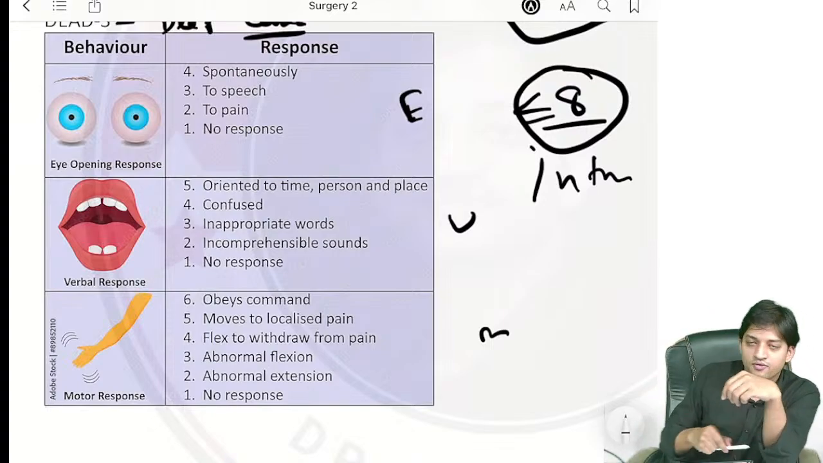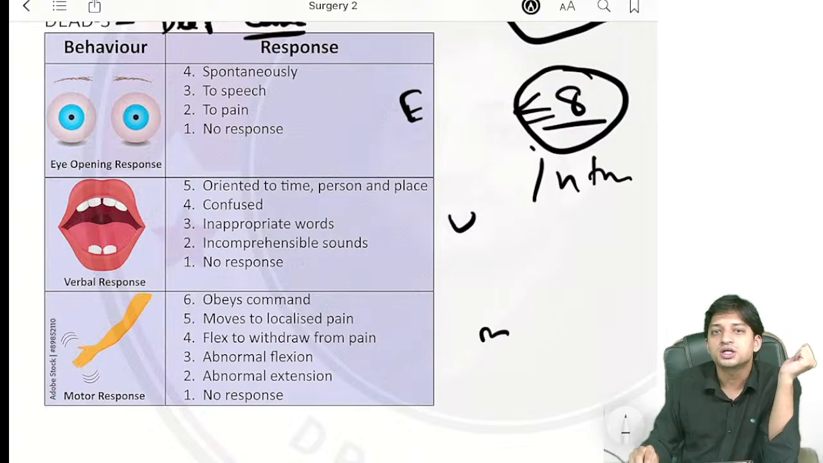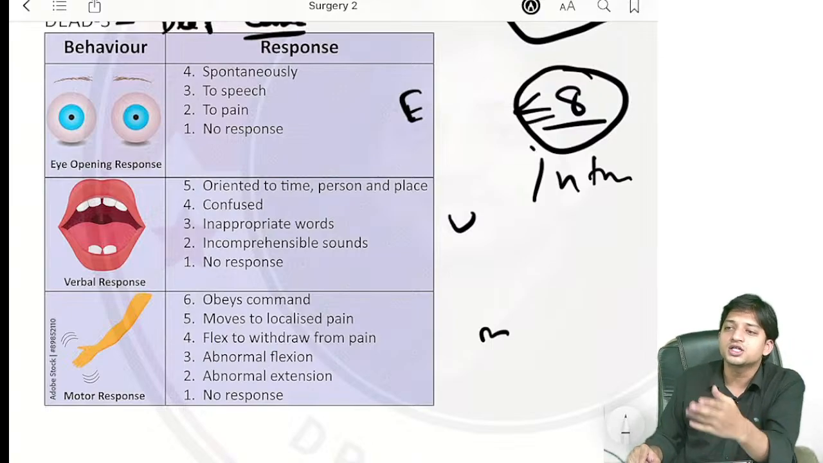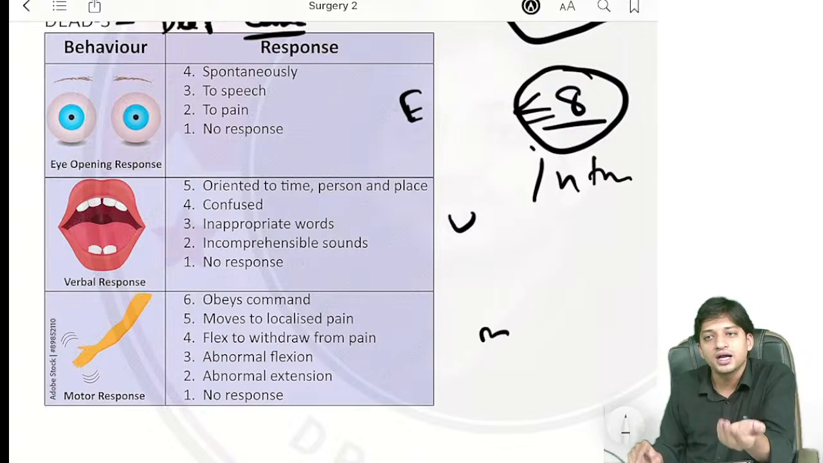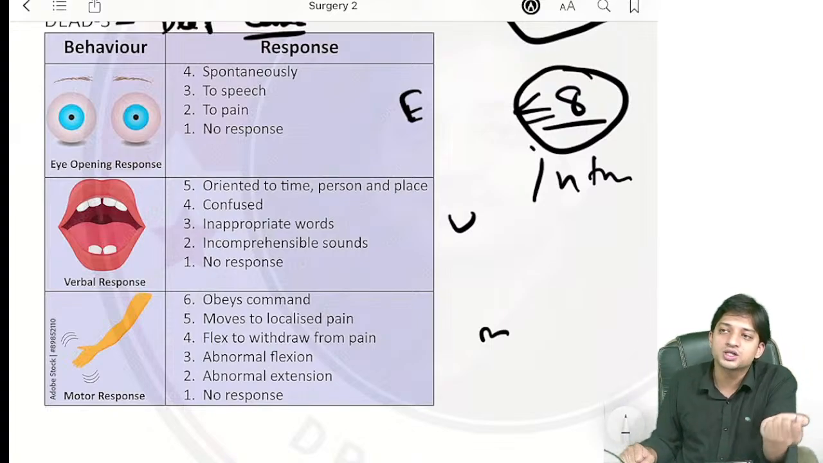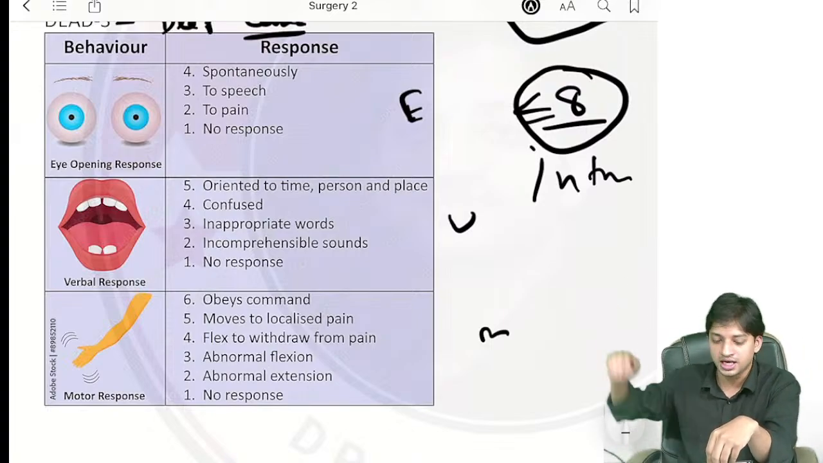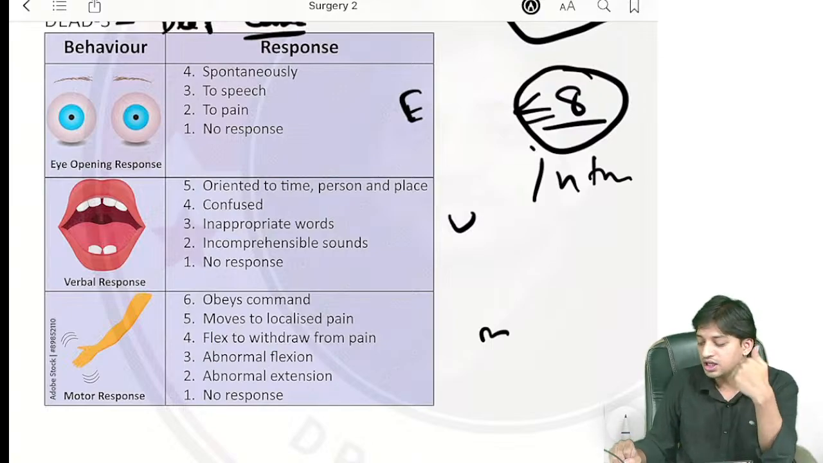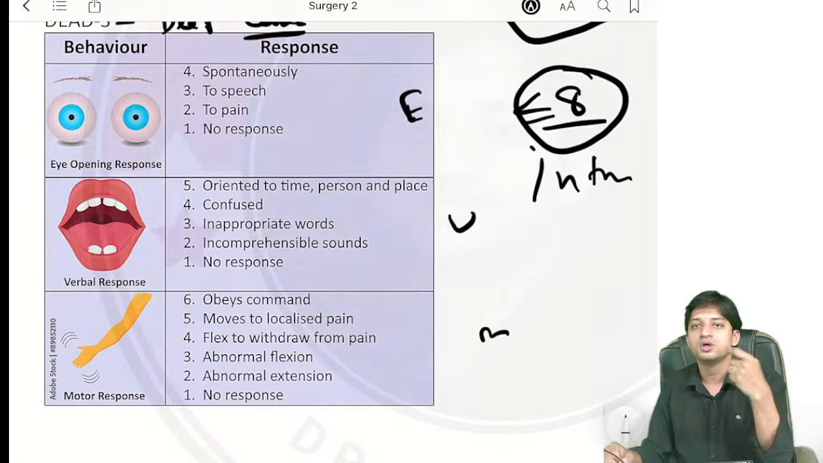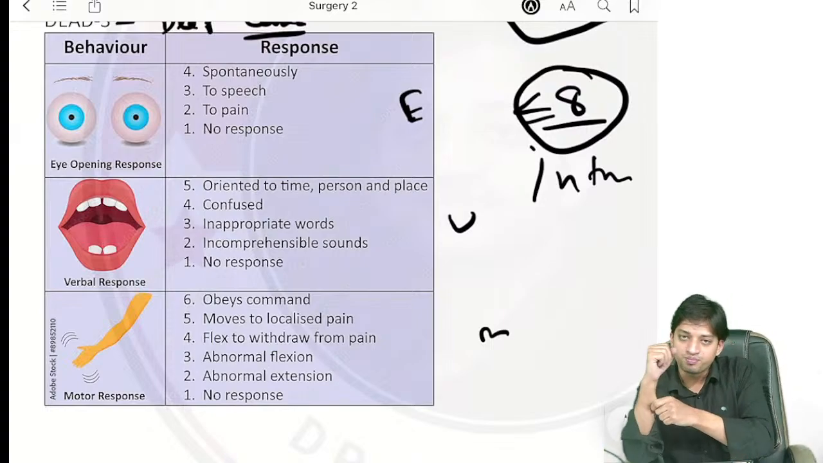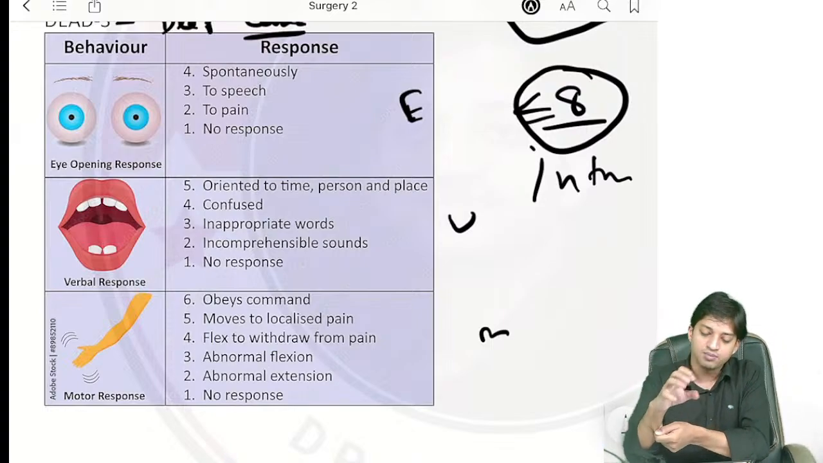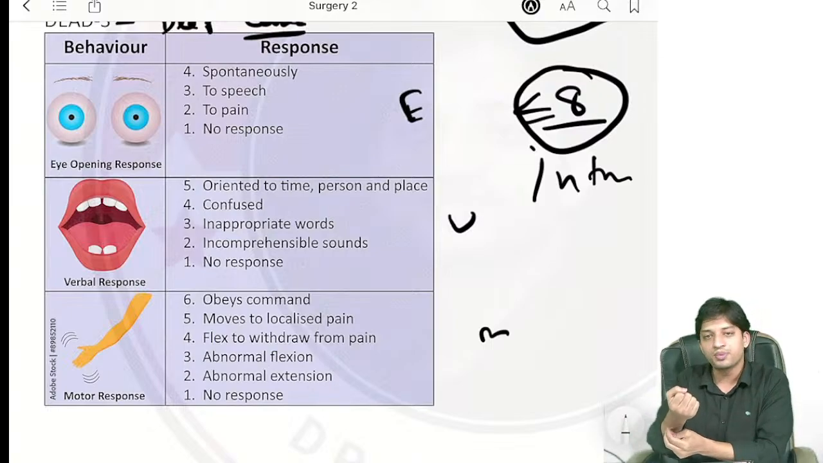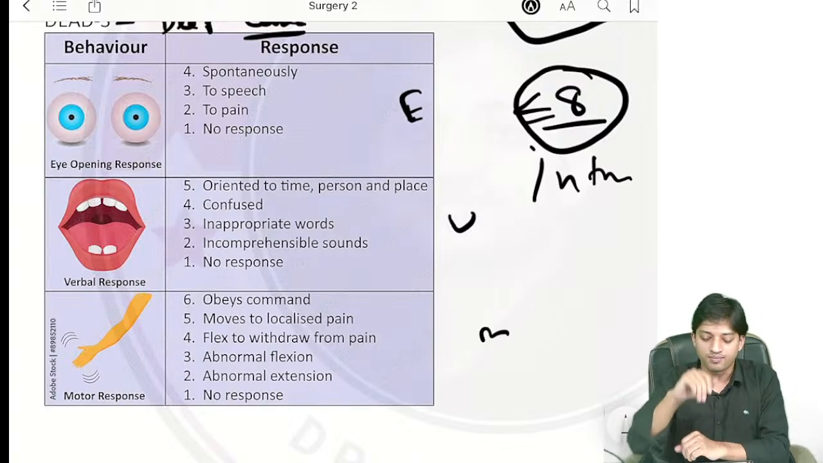Come here. For the motor aspect, if the patient comes and you tell him, Ram Prakash, please lift your left leg, and he lifts his left leg. Ram Prakash, please move your right hand, he moves his right hand. He is obeying the command, right? 6 points. Now if he is not obeying the command, then you inflict pain to the patient, and he moves to the localized pain, 5 points.